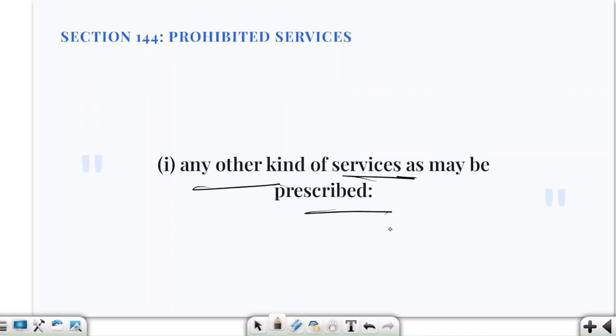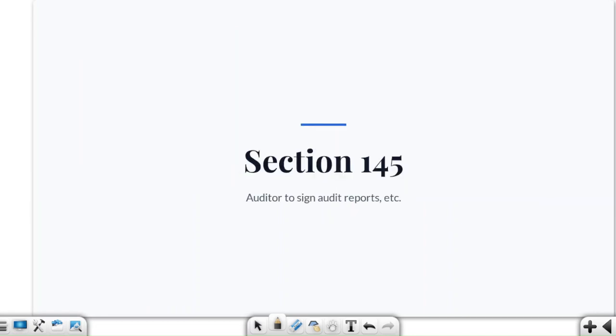Any other kind of services as may be prescribed. Okay. So basically this list is not necessarily limited to these 8 specifically mentioned services, right? If additional services are prescribed under the law, we have to follow them also. I hope this is clear to you. If there is any doubt, you can directly ask me. Otherwise, you have to understand that this particular section was all about the auditor's independence. If a service creates a situation where the auditor is checking his own work, becoming part of management, has some conflict of interest, or is not remaining independent, in that condition section 144 will restrict him, right?